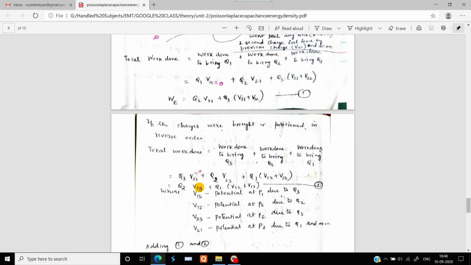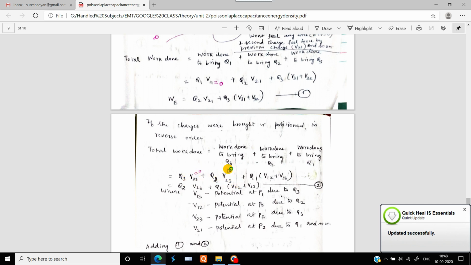So the potential difference of the third charge within that charge itself will be V33, plus the work done to bring Q2. To bring the charge which is at P2, that is the charge Q2, the work done will be Q2 into V23, because the first charge is charge number 3